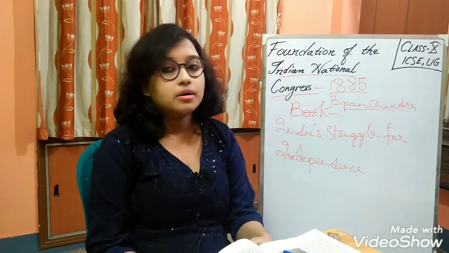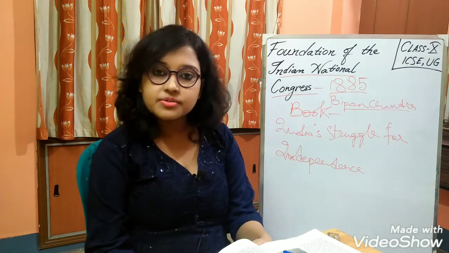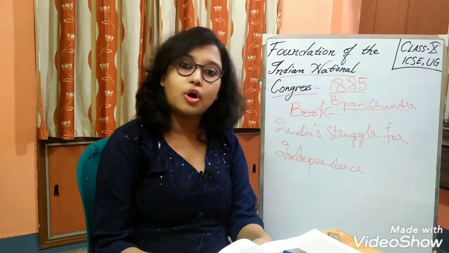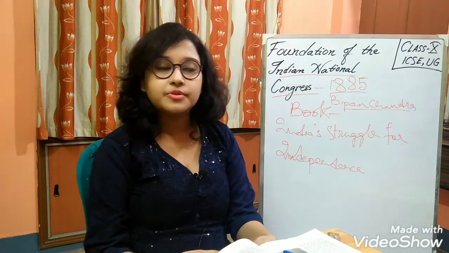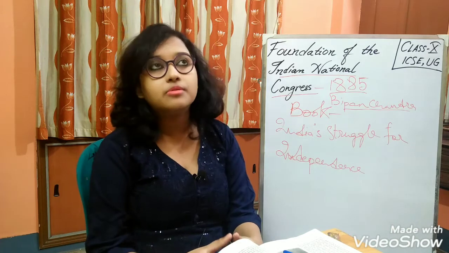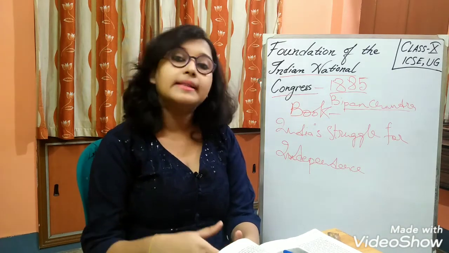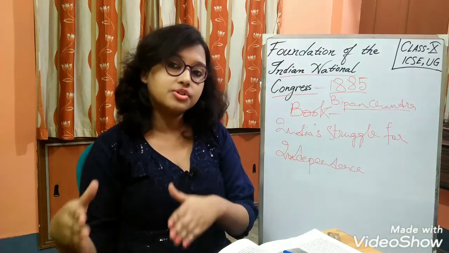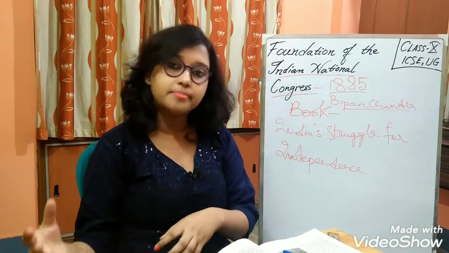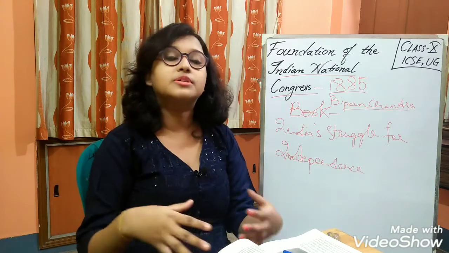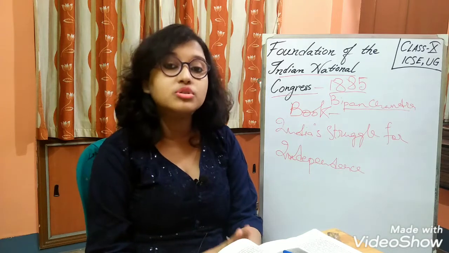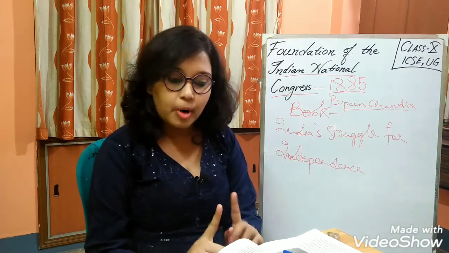A.O. Hume was an important figure in this regard. We cannot forget W.C. Banerjee, like Womesh Chandra Banerjee. The spelling of his name is different in different books, doesn't matter, it's a proper noun still. W.C. Banerjee was the first president of the Congress. There were some bodies or organizations before Congress which mainly shaped the formation of Congress. In the first meeting there were 72 delegates, and it was held in Bombay.